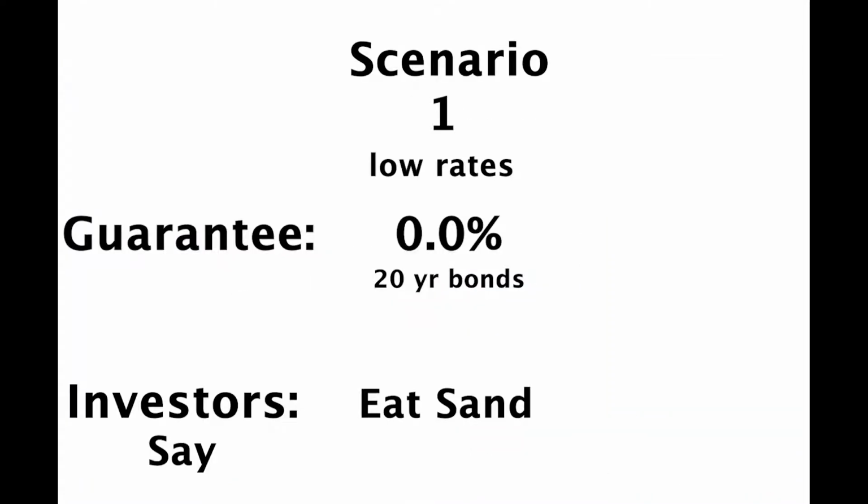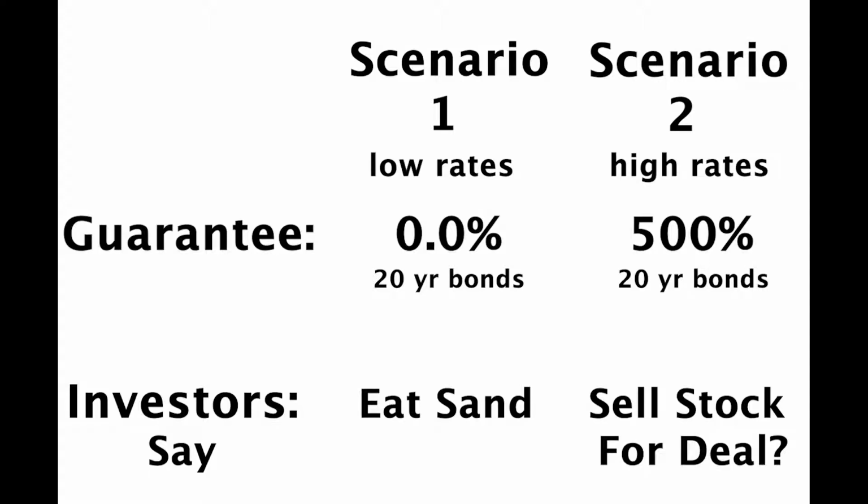If I told an investor that I could guarantee a 0.0% rate of return if you gave me your money for 20 years, you'd probably laugh in my face and tell me to eat some sand. And that is definitely what you should do if I said that. However, what would happen if I told an investor that I could guarantee you a 50% return on your investment no matter what happens to the stock market or anything if you give me your money in 20 years? What if I could guarantee you a 100 or 500% return in 20 years? Then hopefully that will make you think a little bit harder before you tell me to eat some sand.